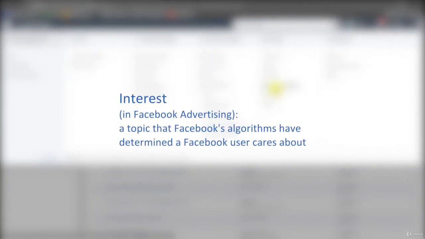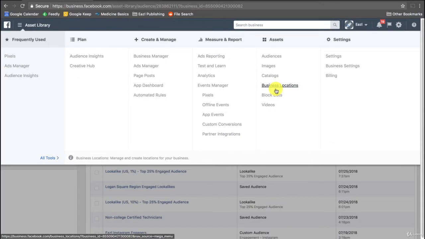So an interest in Facebook advertising is a topic that Facebook's algorithms have determined a Facebook user or Instagram user cares about. So how do you find an interest that beats the easel rule of 80? Let's do it. Let's just go through this in an example.